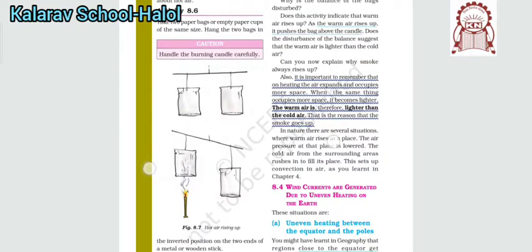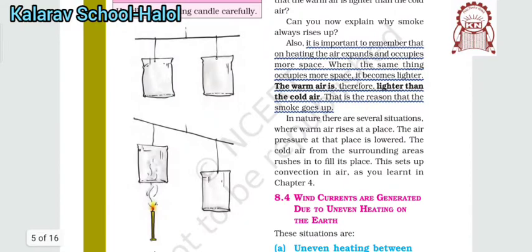The bag not above the candle has higher weight than the bag above the burning candle. So it is important to remember that on heating, air expands and occupies more space. When the same thing occupies more space, it becomes lighter.